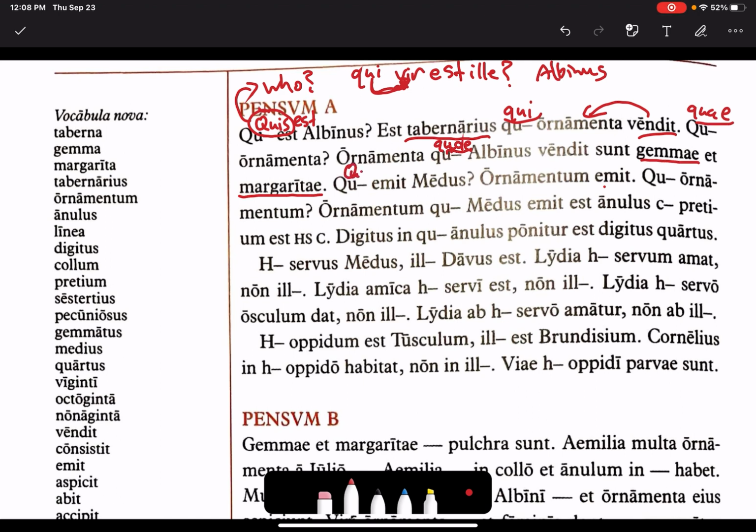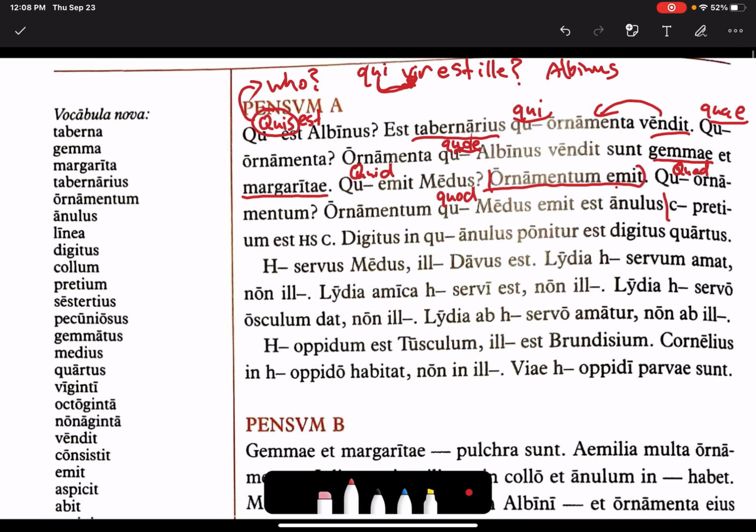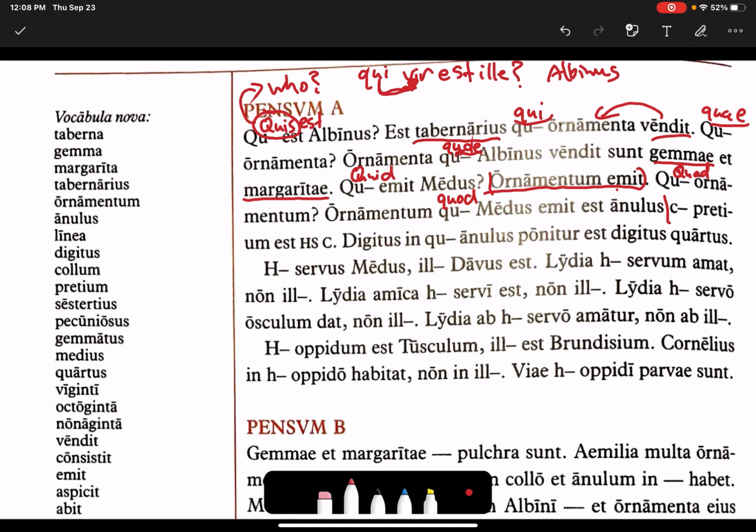Next, quid emit medus? What does medus buy? Ornamentum emit. He buys an ornamentum, a piece of jewelry. Quod ornamentum? Ornamentum quod medus emit est annulus. So which ornamentum, quod ornamentum? The ornamentum which medus buys is a ring.